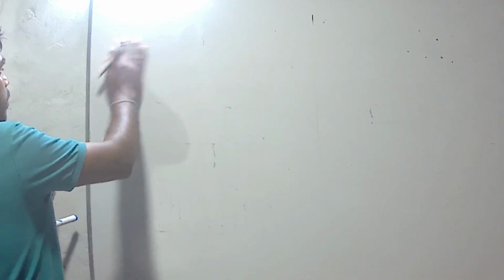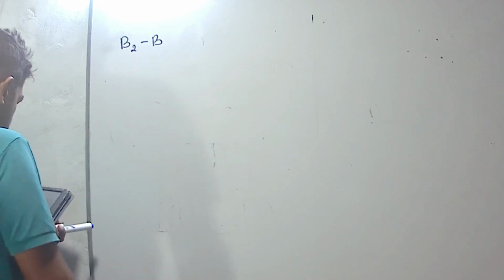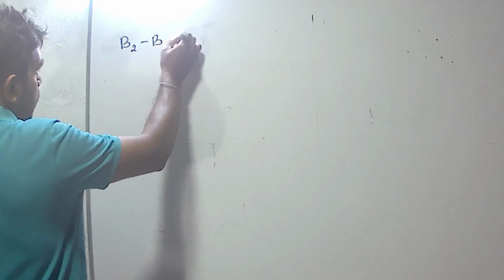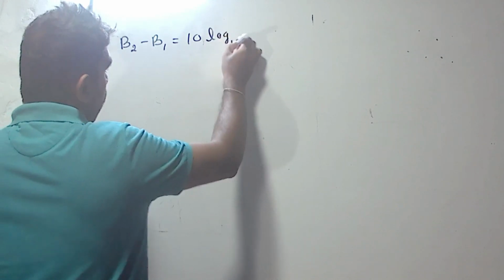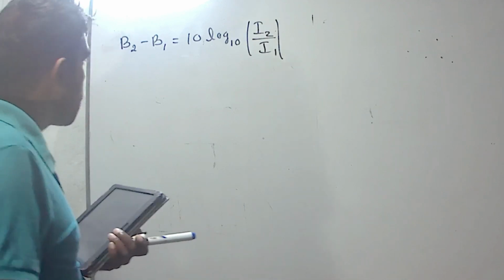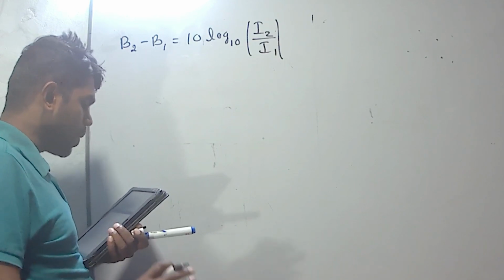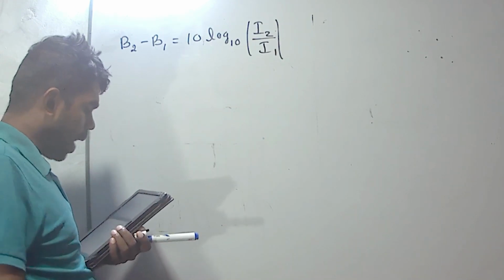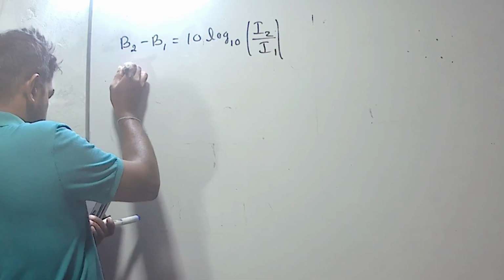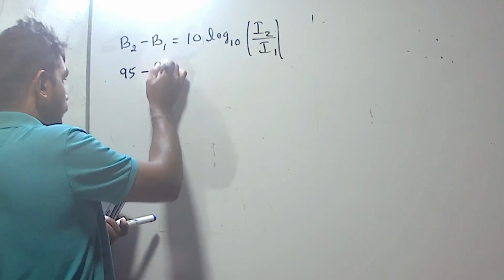Then I will write the equation for the difference of sound intensity level. B2 minus B1 equals 10 log 10 of I2 divided by I1. Now I will use the B2 value, the sound intensity level corresponding to the audio system IB, 95, minus the B1 value, 90.